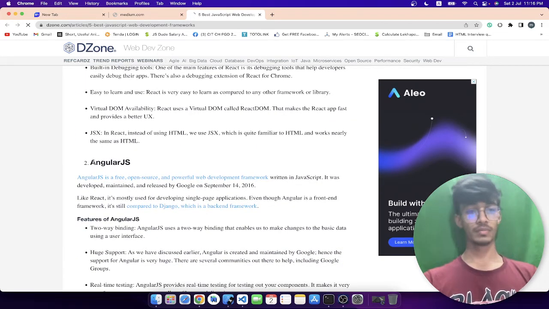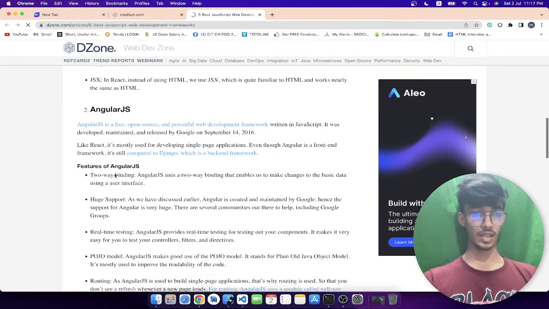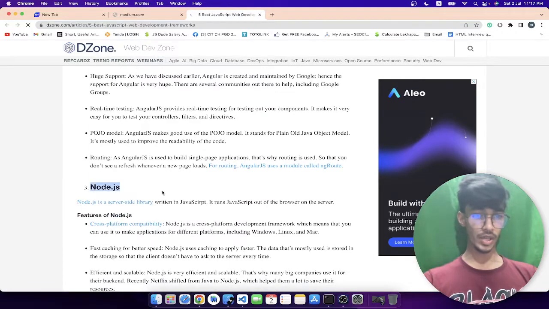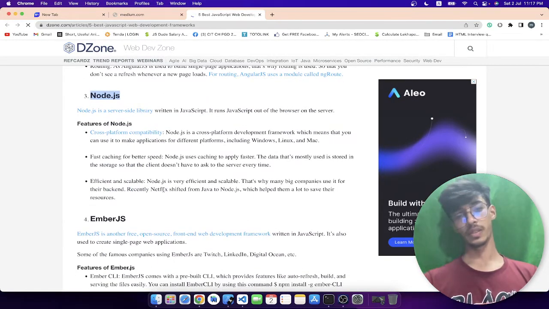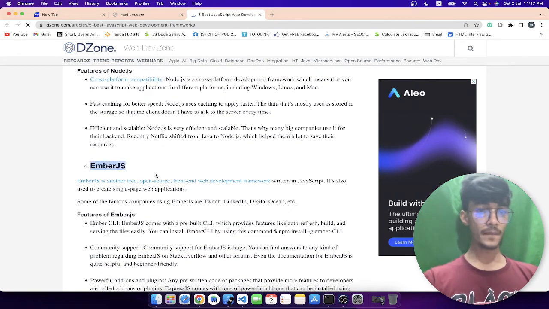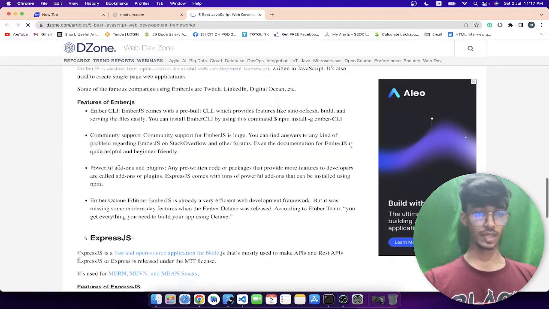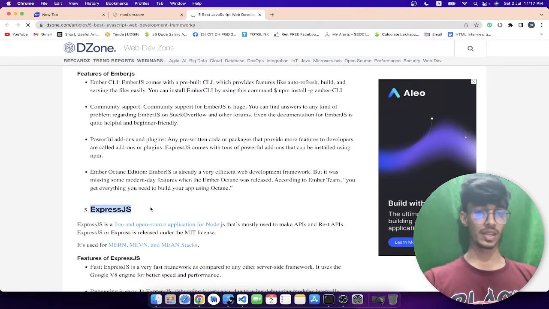Then Angular, this is so hard. I have heard from people, but I don't know because I haven't used that yet. Then we have Node.js for backend. I like Node.js because I know a little bit of Node.js. Ember.js, I don't know about Ember.js. And Express.js. This is the framework of Node.